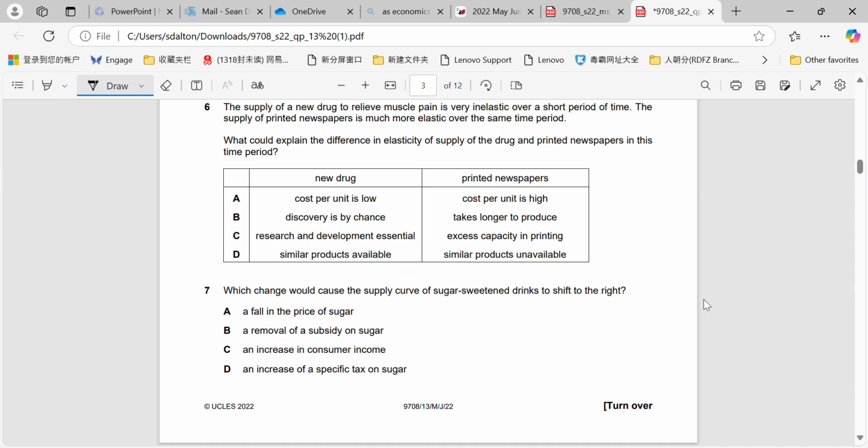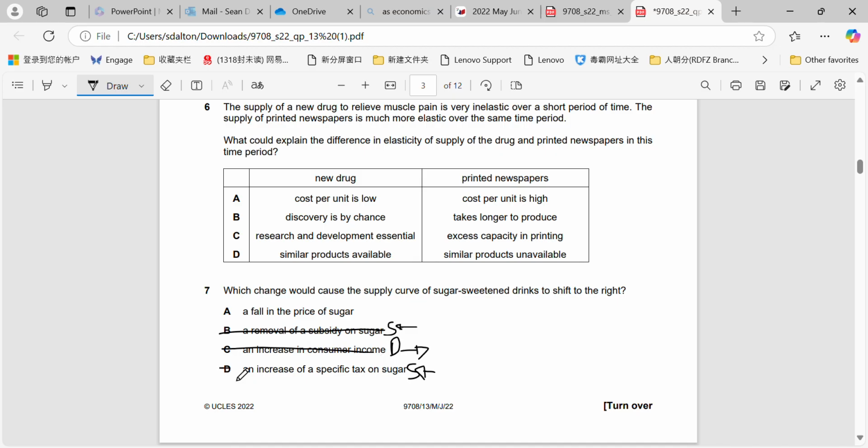Okay, what would cause the supply curve of sugar sweetened drinks to shift to the right? An increase of specific tax, supply curve would shift left. Increase in consumer income, demand curve would shift right. Removal of subsidy, supply curve would shift left. So none of those apply.